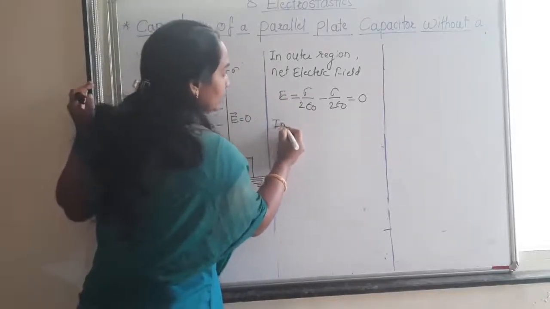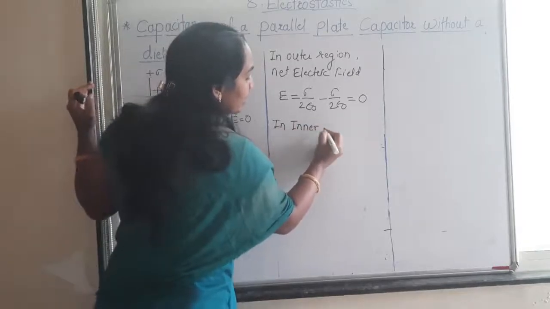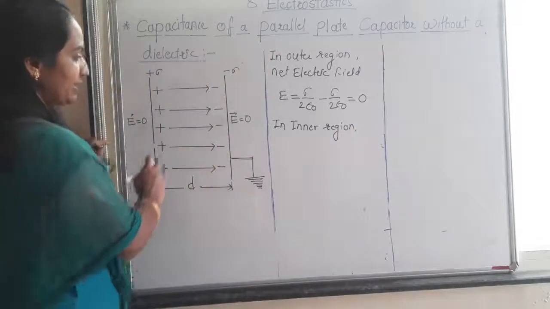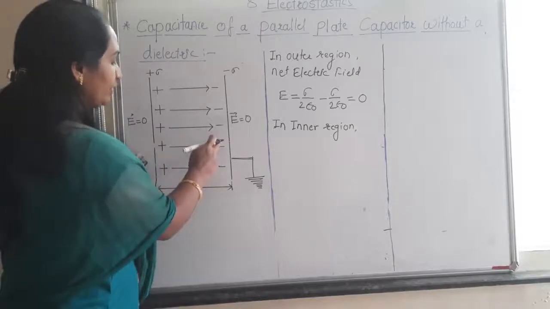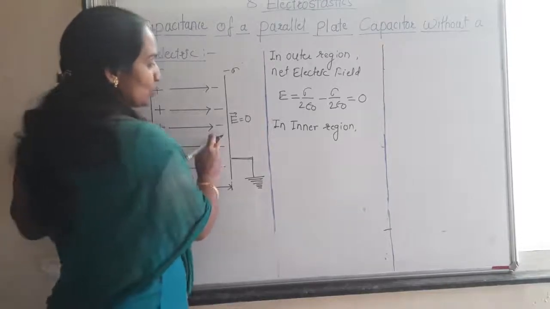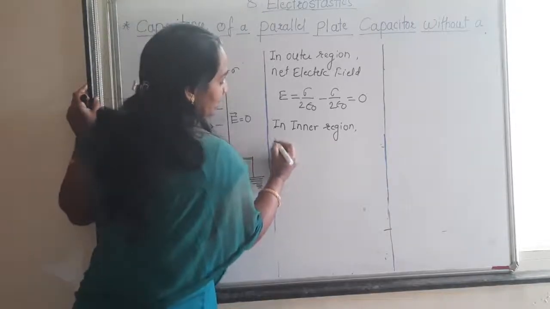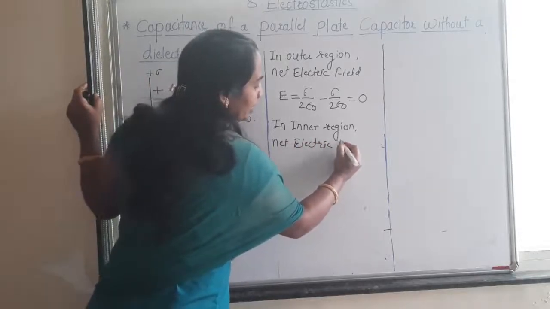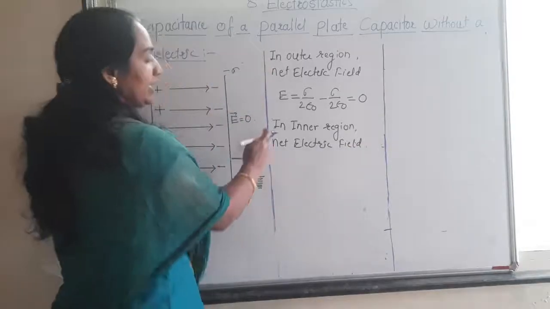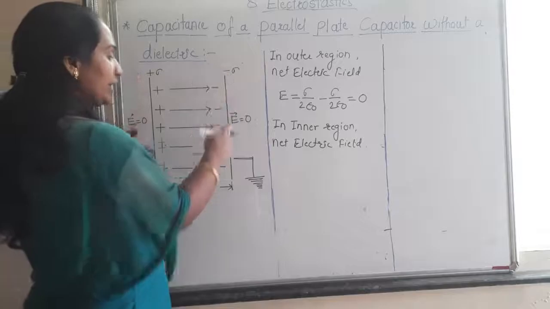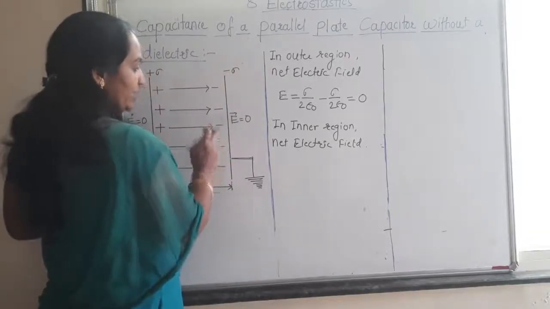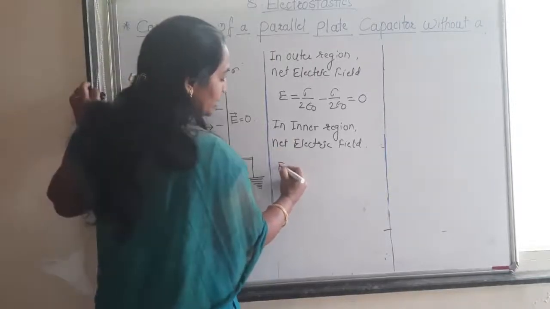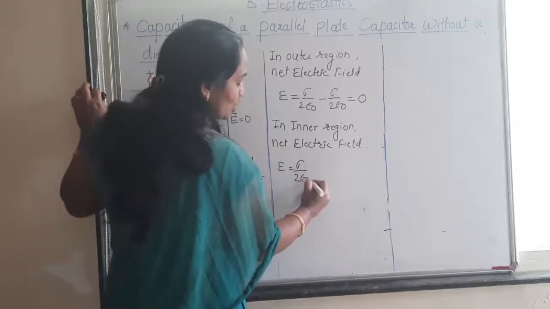In the inner region, the electric fields due to these two conducting plates add up, so the net electric field E is equal to sigma upon 2 epsilon 0 plus sigma upon 2 epsilon 0.